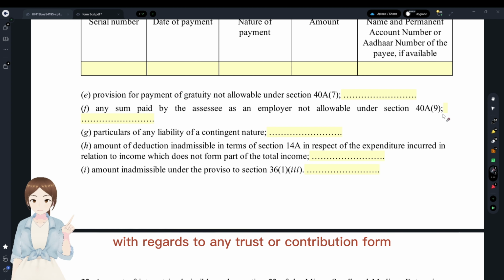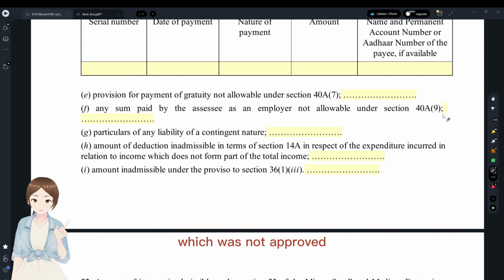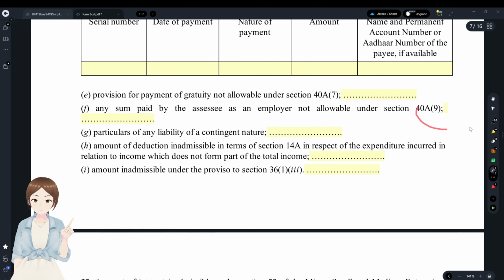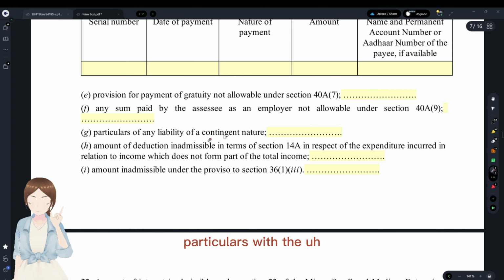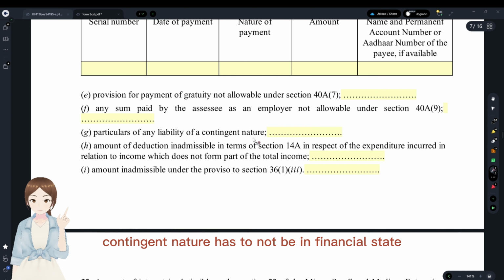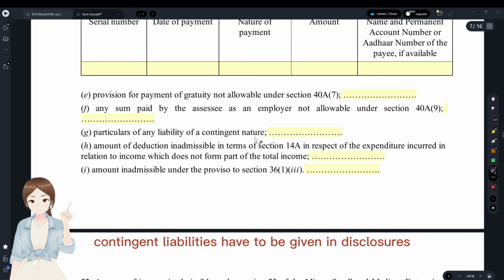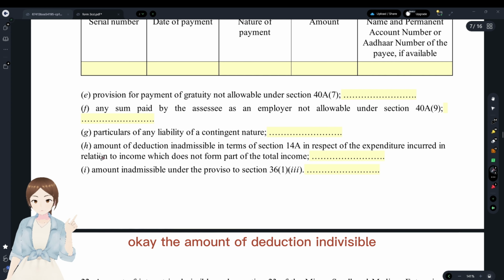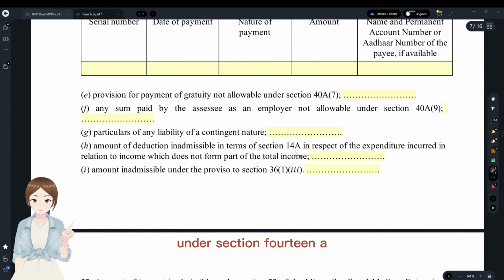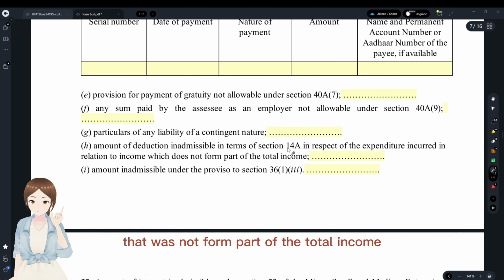Any sum paid by the employer not allowable under section 40A(9) is expenditure with regards to any trust or contribution fund which was not approved, and it was given here. Particulars of any liability of a contingent nature have to not be in the financial statement. There had to be only provisions. Contingent liabilities have to be given in disclosures. Okay, the amount of deduction inadmissible under section 14A, that is expenditure on income that does not form part of the total income.